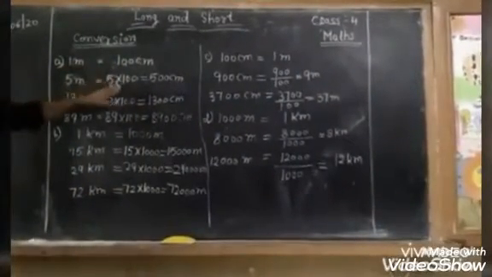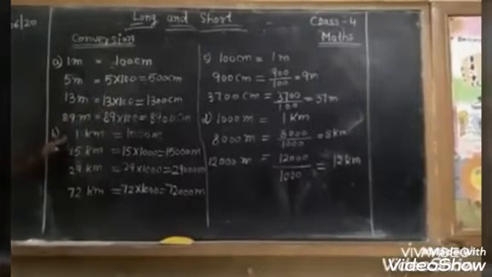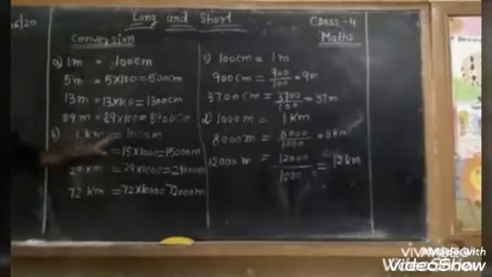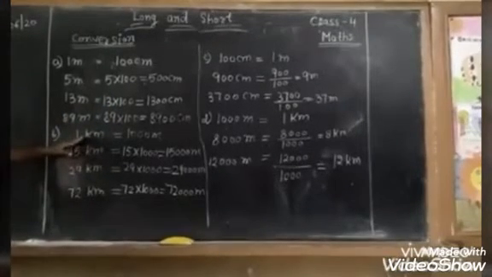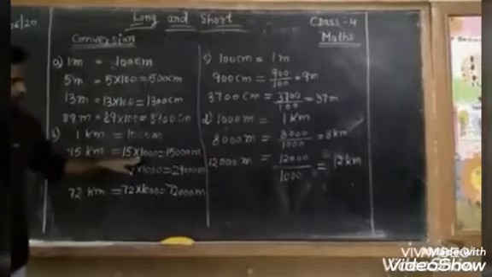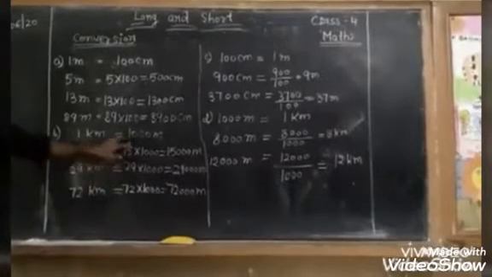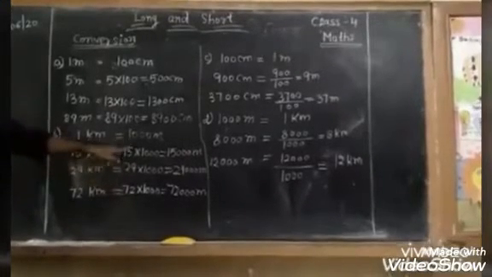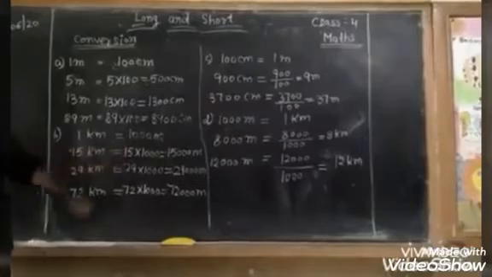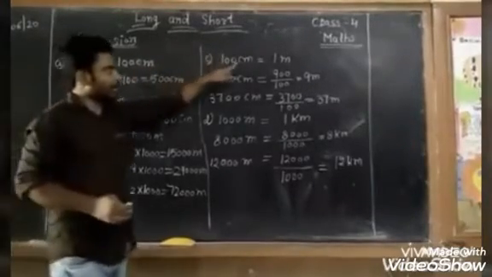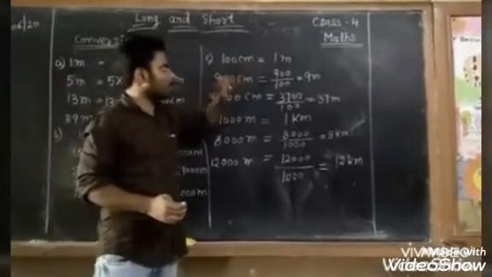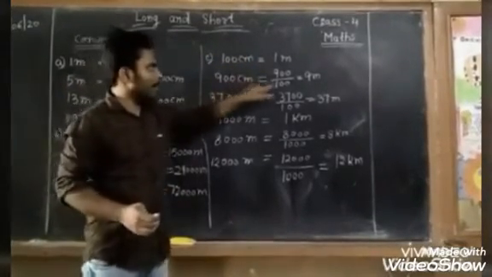So whenever we have to convert meter into centimeter, we just need to multiply by 100, and whenever we have to convert kilometer into meter, we just need to multiply by 1000, as you can see in these questions. And whenever we need to convert centimeter into meter, what do we need to do?